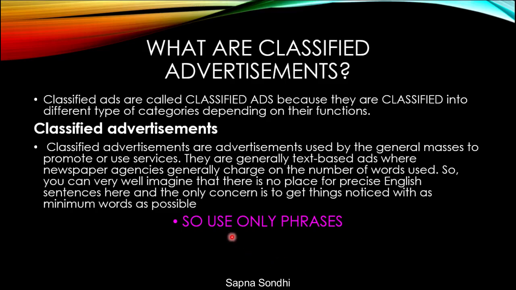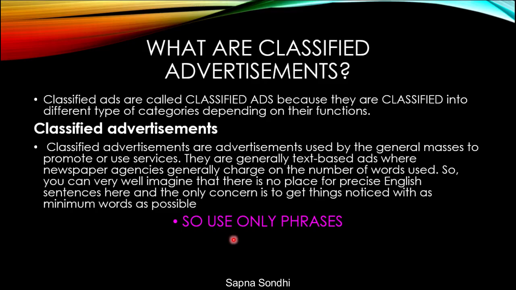I'll just give you a small little example. Let's say I have a sentence saying Ram is my brother and he is wearing a red shirt. This is a complete sentence and makes complete sense. Now if you have to put it in a phrase, you say Ram brother in red shirt.